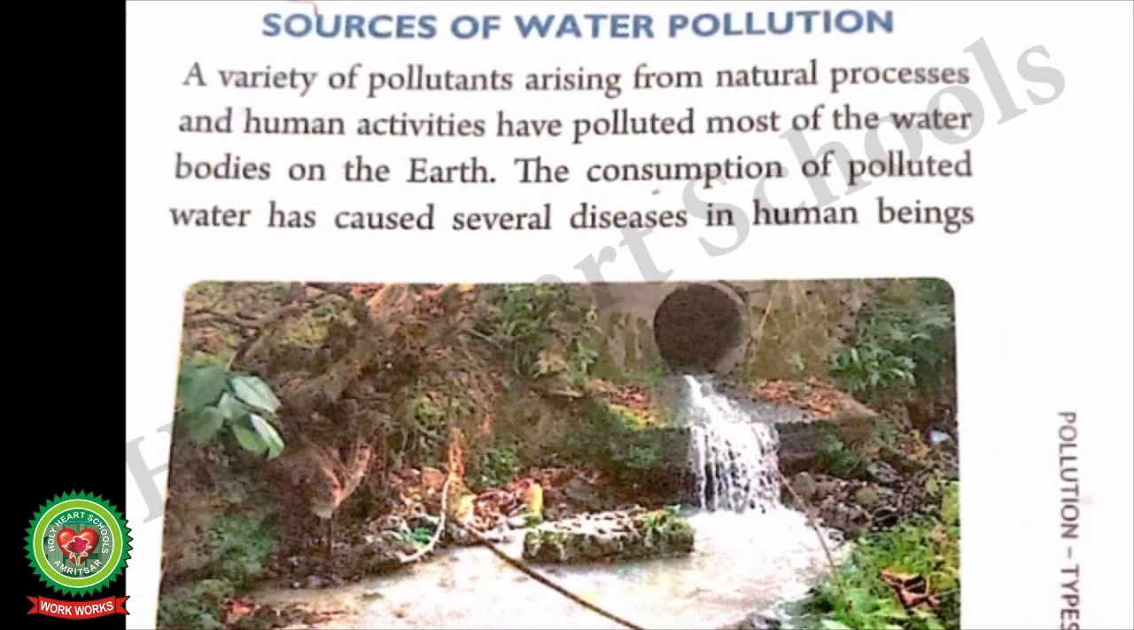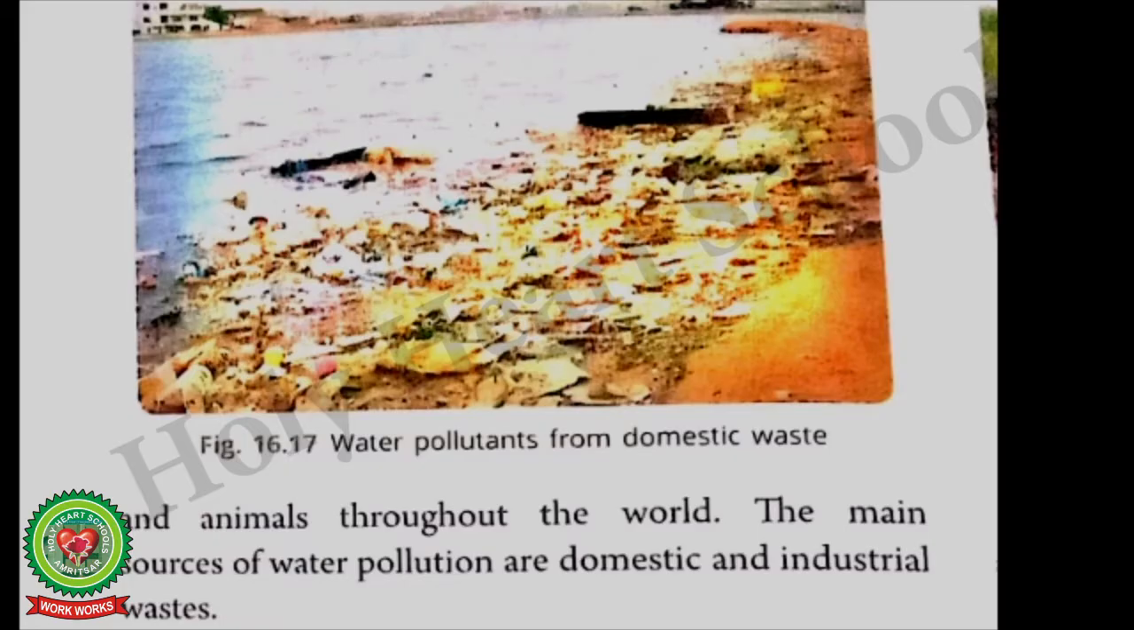Now let us start reading. So take out your page number 129, Sources of Water Pollution. A variety of pollutants arising from natural processes and human activities have polluted most of the water bodies on the earth. The consumption, that is use of polluted water, has caused several diseases in human beings and animals throughout the world. The main sources of water pollution are domestic and industrial waste.